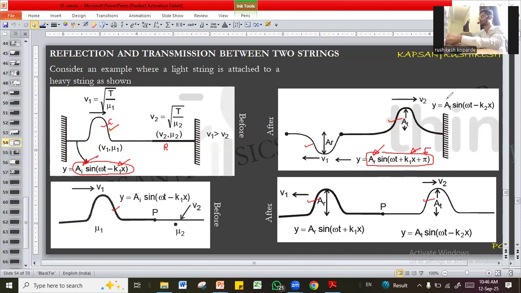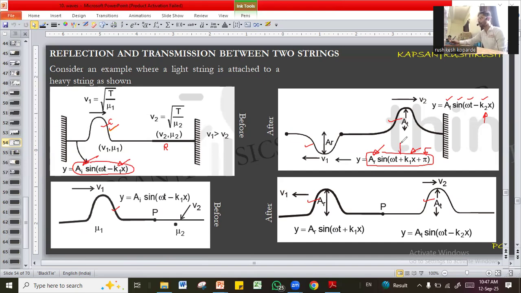What about the transmitted wave? A sin(omega t minus k2 x). That's it. No phase change. For the transmitted wave, there is no change in phase. So don't write plus pi or minus pi. And you can see the only change is this k. k is not k1 now. It is k2 because the medium has changed. That is the only change.